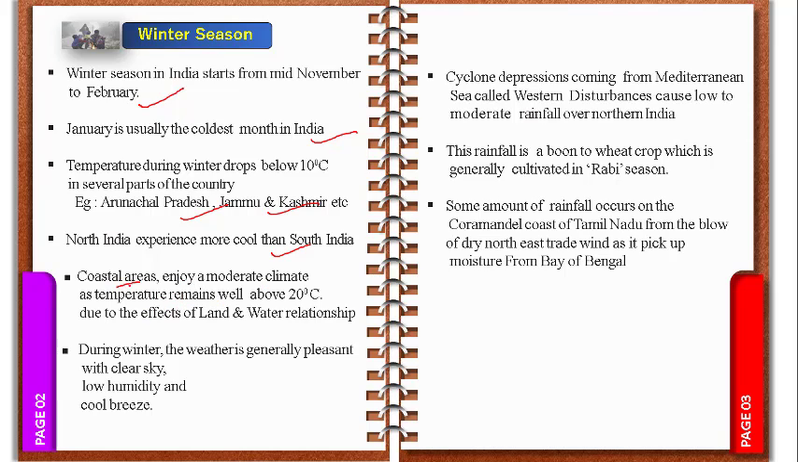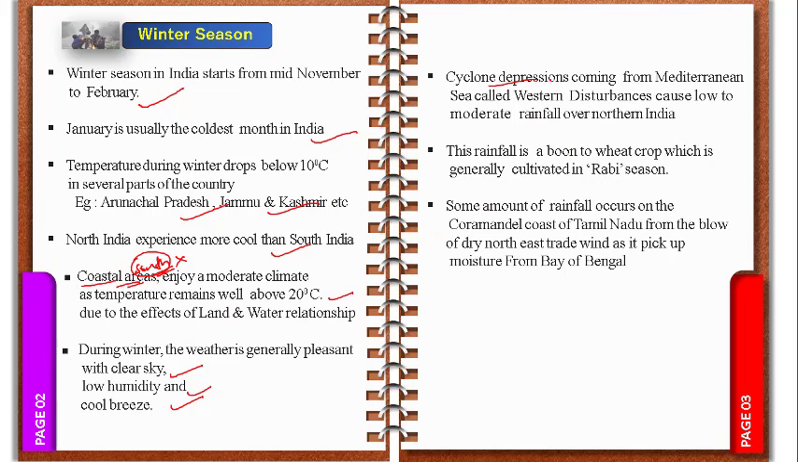Coastal areas here mainly means South India. But all parts of South India, not only the reason specially mentioned as coastal areas. Got it, children? If you mention South India, we know every part should be observed. That is why it is specially mentioned that coastal areas enjoy a moderate climate. Temperature remains well above 20 degrees Celsius due to the land and water relationship. During winter the weather is generally pleasant with a clear sky, low humidity and breeze. These are the characteristics of the winter season in India.